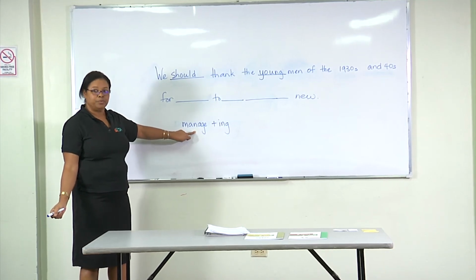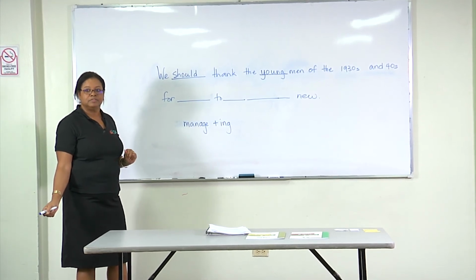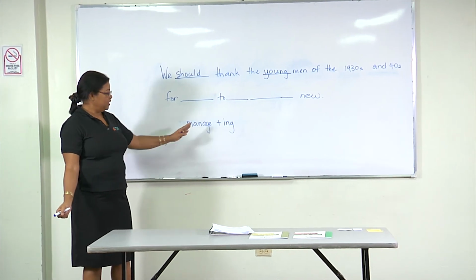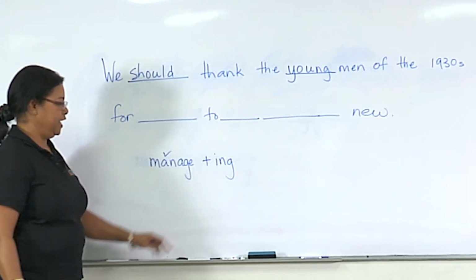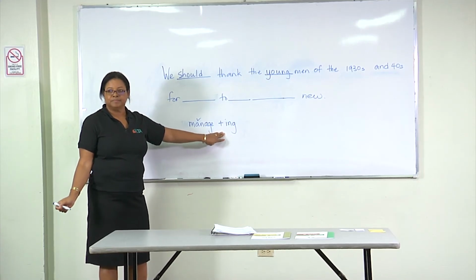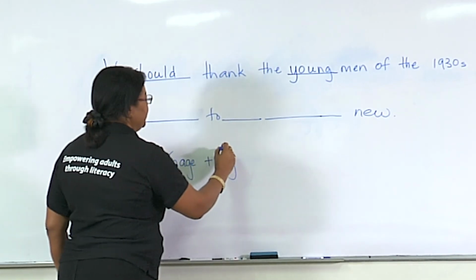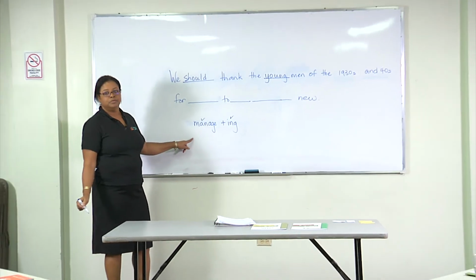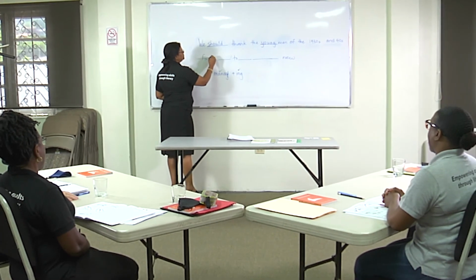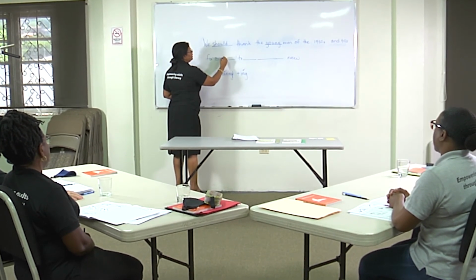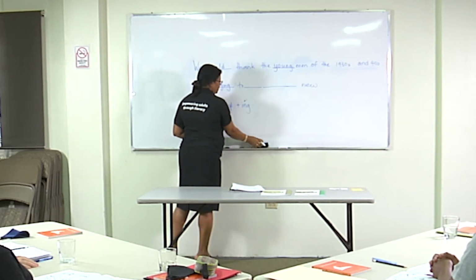So what's the first question we're going to ask for this root word? Does the root word end in E? Consonant and E. So does it end with a consonant and E? Yes. So we put a tick over this word. And then the suffix, what do we ask? Does the suffix start with a vowel? Yes, it starts with an I. So what do we now do? Drop the E. Drop the E and add ing. So how do we spell managing? M-A-N-A-G-I-N-G. Very good.